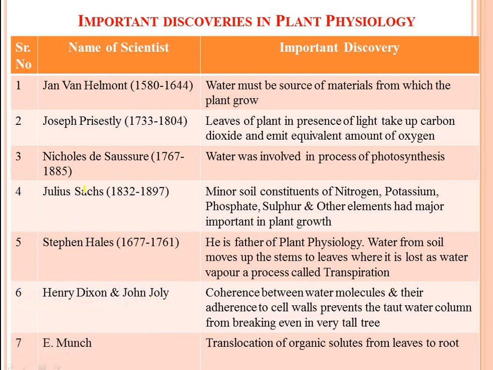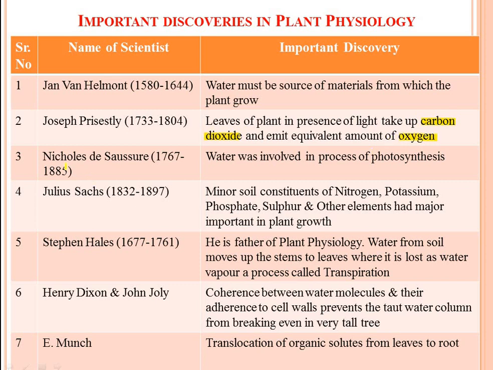Then Joseph, during the 17th and 18th century, discovered that leaves of plants in the presence of light take up carbon dioxide and emit an equivalent amount of oxygen.